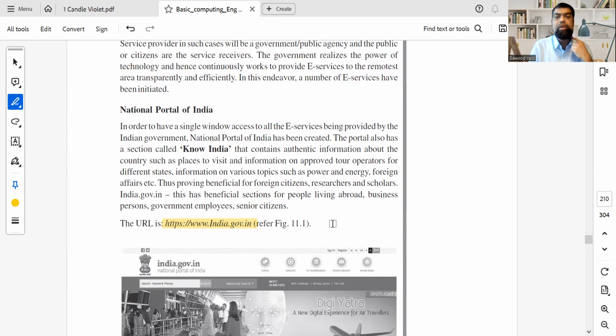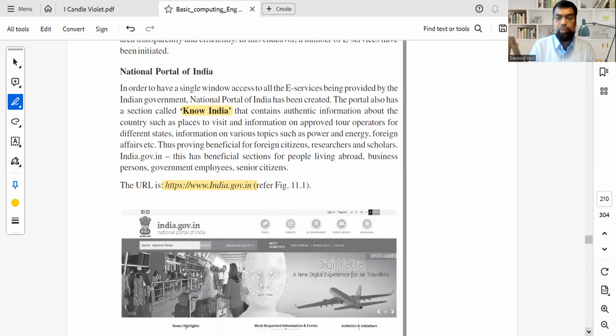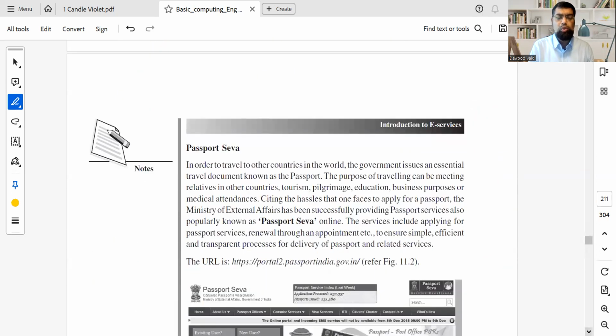This is the government.in. So these are examples you use. If I have to travel outside India, where are the visa options? What are the foreign citizens rules? Whatever people living abroad need when they have to come to India. This portal is called Know India, and this is a service we are giving as the National Portal of India. However, that's not so important as this one service.